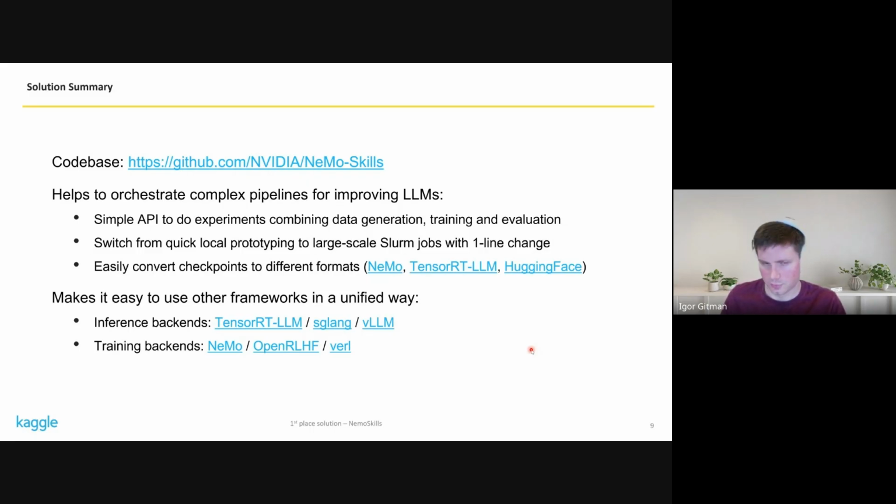It's very easy to switch from quick experiments that you run on a local machine to large-scale Slurm jobs. It's easy to convert checkpoints to different formats, from NeMo for training to TRT-LLM or Hugging Face for inference. It also integrates different inference and training libraries in a unified way, so you can easily switch between TRT-LLM, SGLang, vLLM, and so on, and different training backends as well.